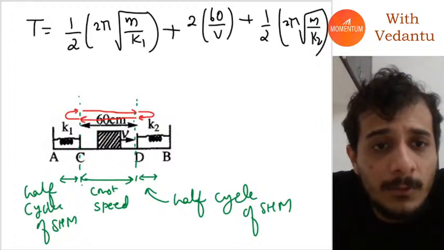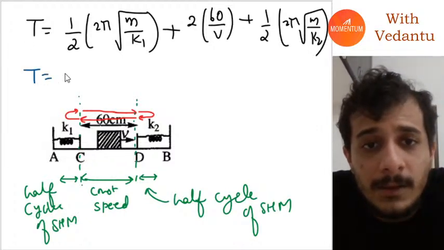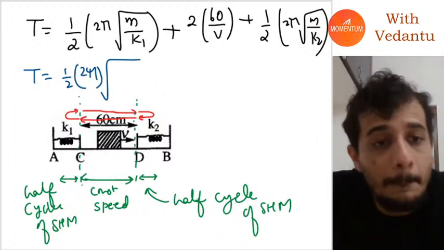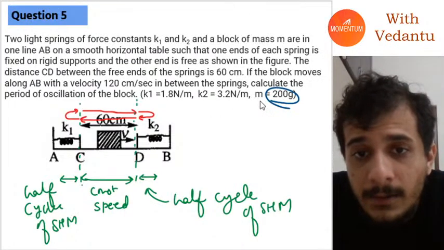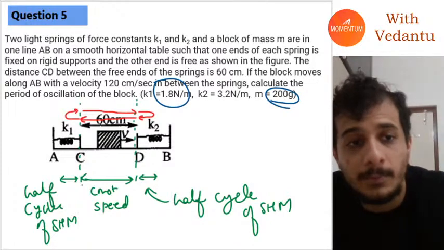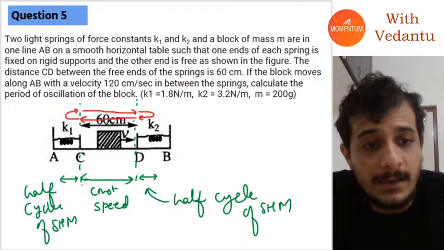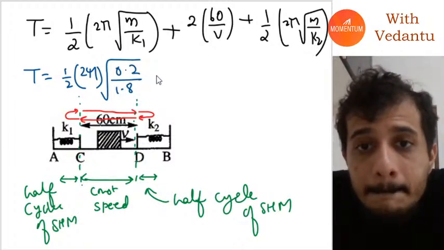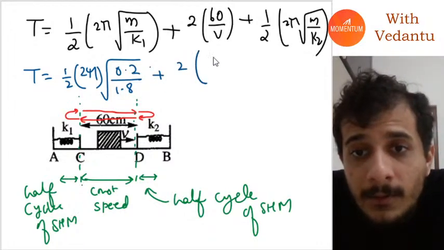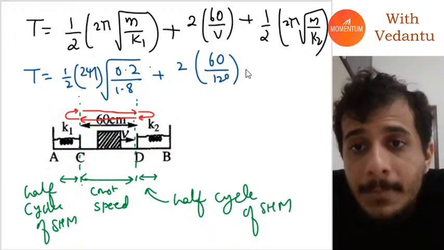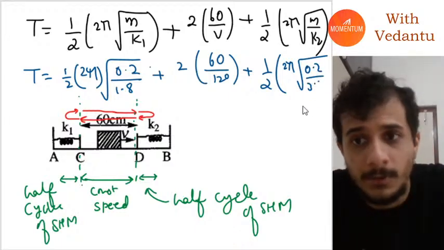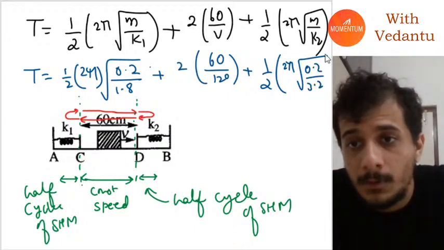Let's substitute all these values, guys. So T will be equal to half into 2 pi into under root of mass M, given as 200 grams, and K1 given as 1.8. So I can write it as 0.2 upon 1.8, plus 2 times 60 by 120, plus half times 2 pi times 0.2 divided by 3.2.